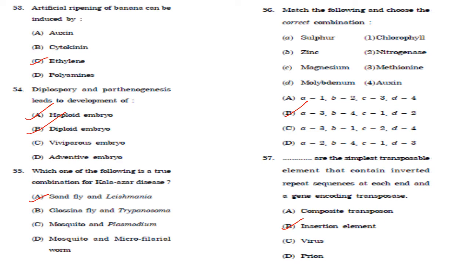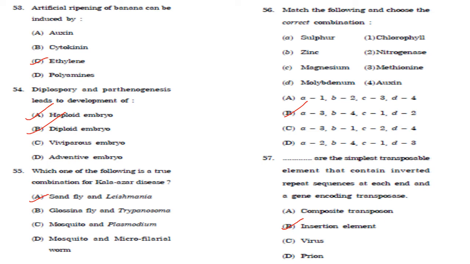Then next one, match the following and choose the correct combination. So sulfur is in methionine. Methionine is having sulfur in its structure. Then zinc is oxine, magnesium is chlorophyll, and molybdenum is nitrogenase. So answer is option B.